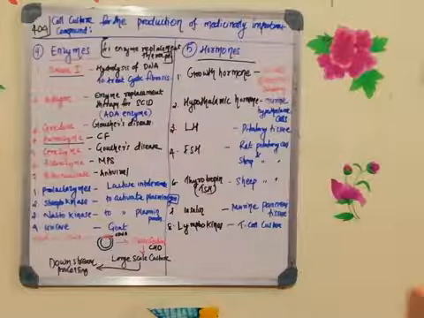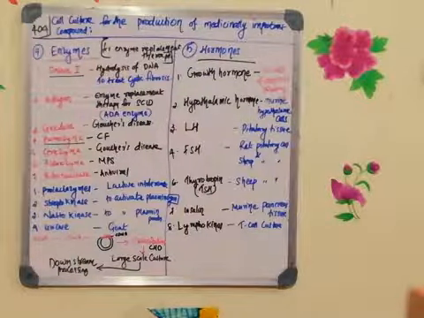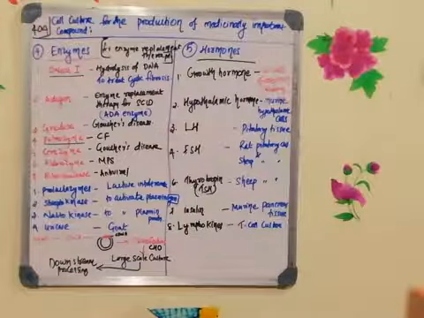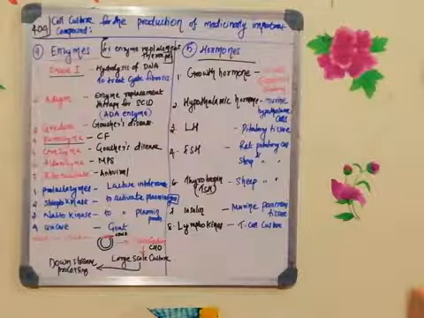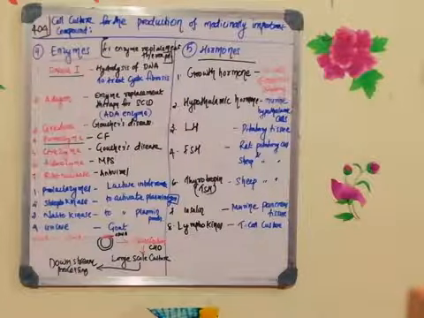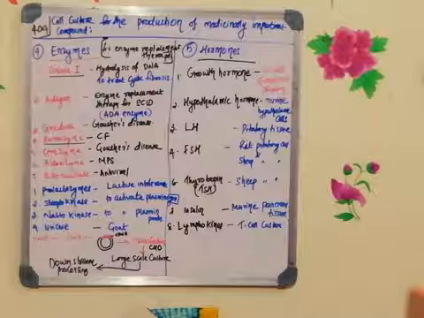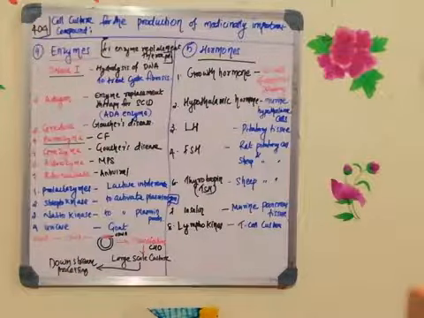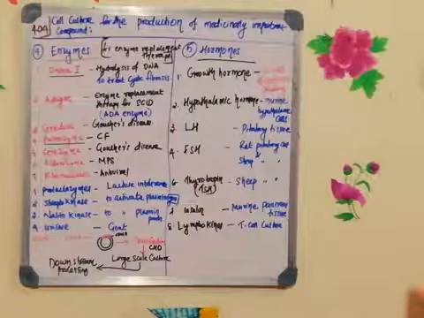Okay, so these are the list of enzymes which are used for treating various diseases. DNase 1 to treat cystic fibrosis, adagen to treat SCID, ceridase to treat Gaucher's disease, pulmozyme to treat cystic fibrosis, cerizyme is also for Gaucher, similar to ceridase.